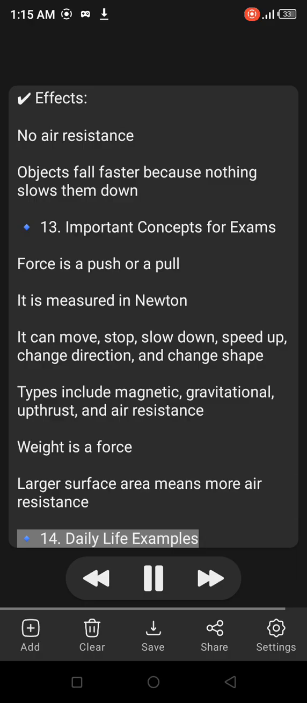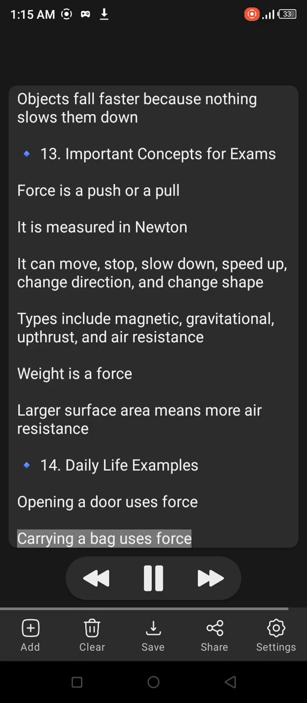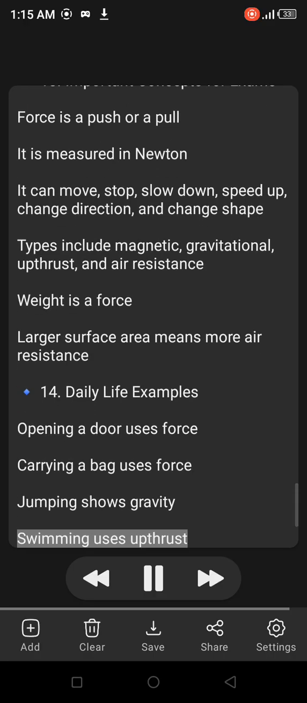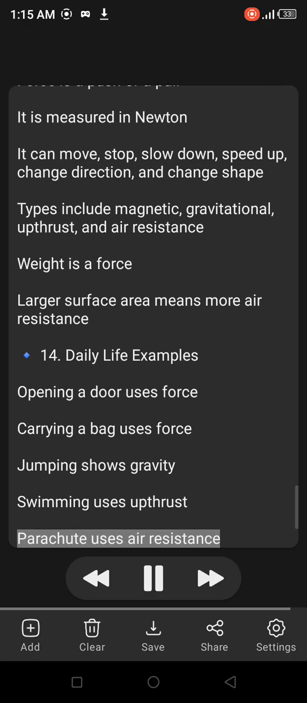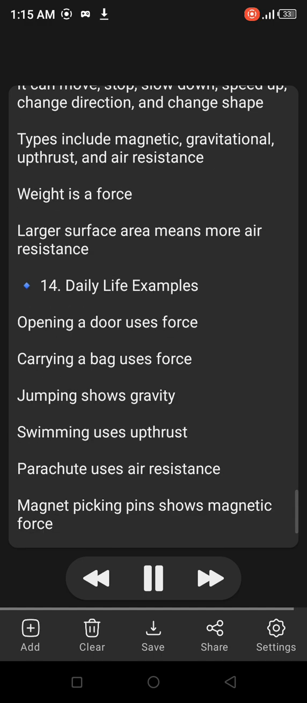14. Daily life examples. Opening a door uses force. Carrying a bag uses force. Jumping shows gravity. Swimming uses upthrust. A parachute uses air resistance. A magnet picking up pins shows magnetic force.